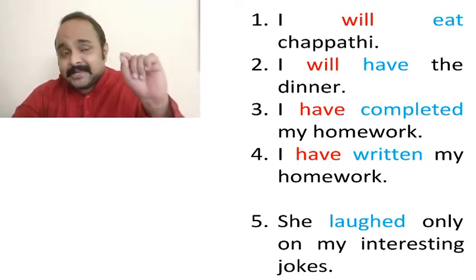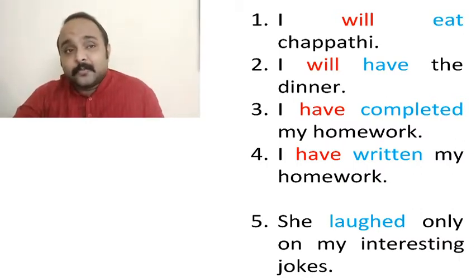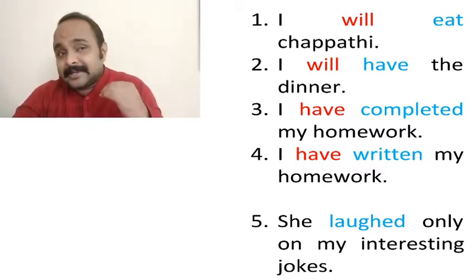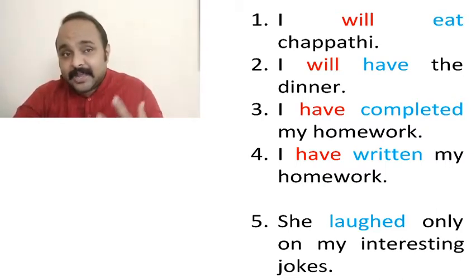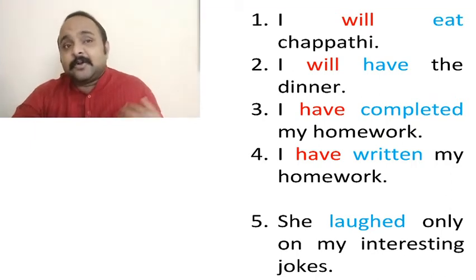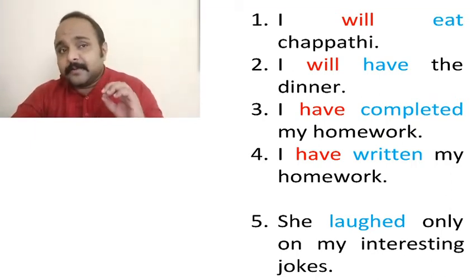Look at this sentence. I will have the dinner. Will is the auxiliary verb. Have is the lexical verb. The verb to have is unique. It can act as the main verb to denote the action of eating food. It can also function as an auxiliary verb or a helping verb to help the main verb.